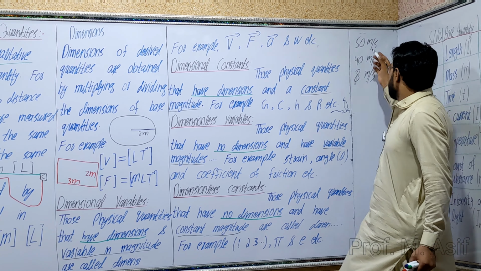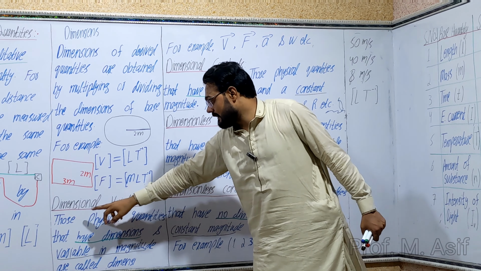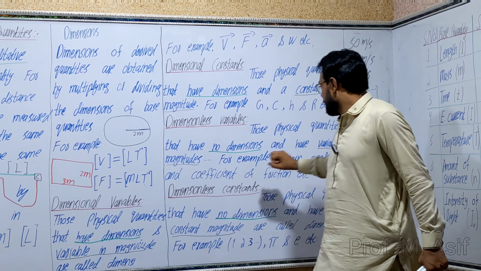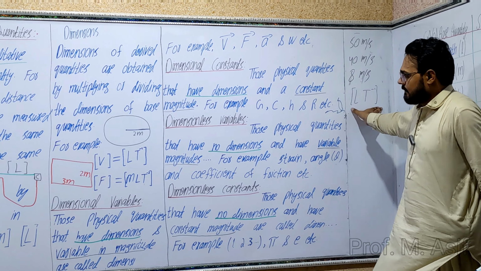So the magnitude of velocity varies, but it also has dimension. Variable and dimensional: it has dimension and its magnitude varies. So velocity is the example of dimensional variable. Dimensional means having dimension, variable means varies. So it varies and has dimension.